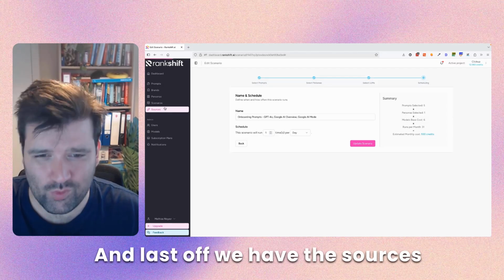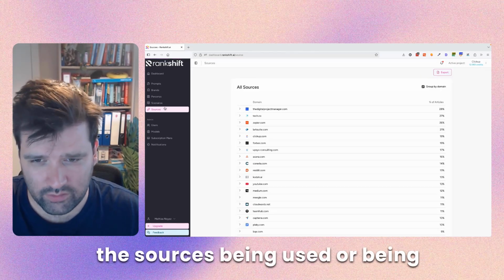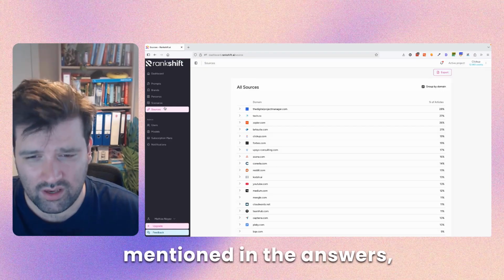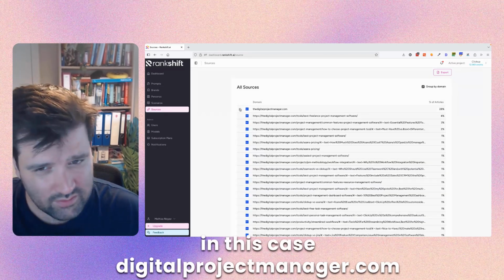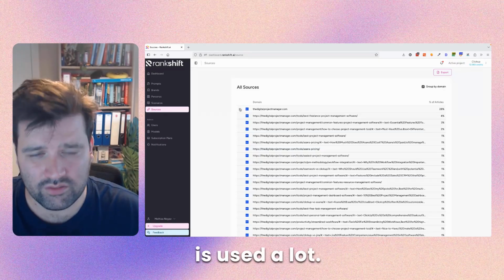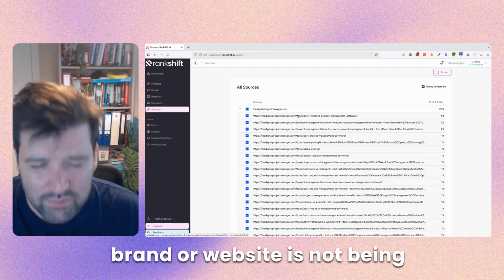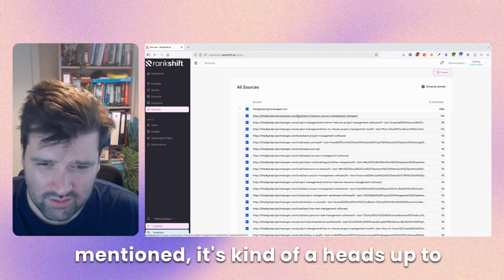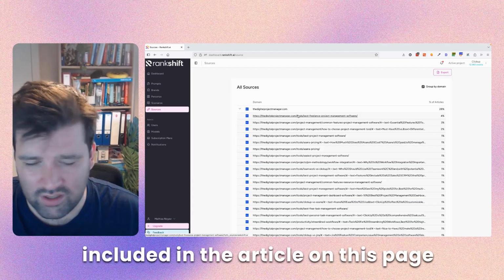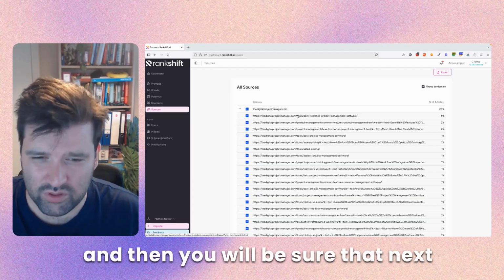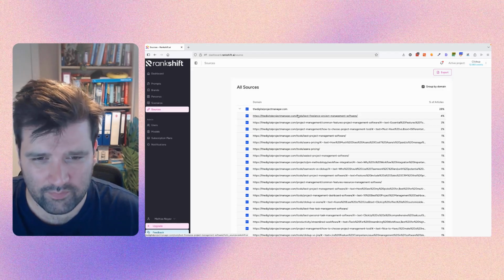And last off, we have the sources dashboard, where you can see all the sources being used or being mentioned in the answers to the prompts that you are tracking. And this way you can see, for example, in this case, digitalprojectmanager.com is used a lot. And for example, if on this page your brand or website is not being mentioned, it's kind of a heads up to try to be mentioned, to try to be included in the article on this page. And then you will be sure that next off, the AI answer will definitely include your brand as well.